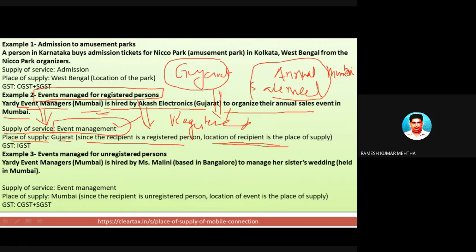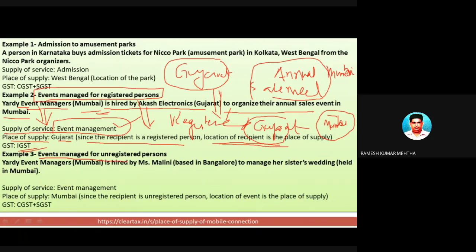And where is the service he is getting? He is getting service in Maharashtra, which is in Bombay. So there are two different states. From this place is the service receiver, and from this place the service has been provided. So it is a case of interstate supply of services, and hence IGST is levied. So different situations, different answers. So you need to be very familiar with the rules and regulations, the laws as far as place of supply of services as well as goods is concerned. You should be familiar with place of supply of services as well as goods.